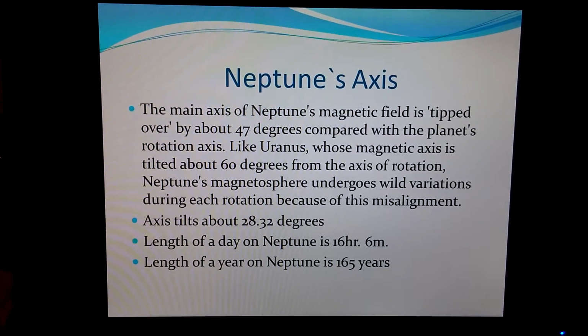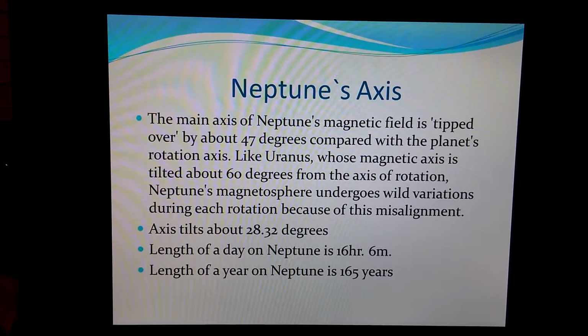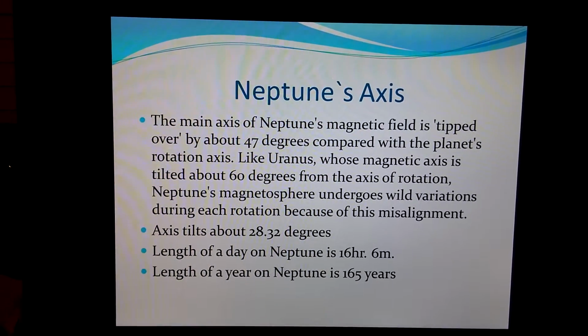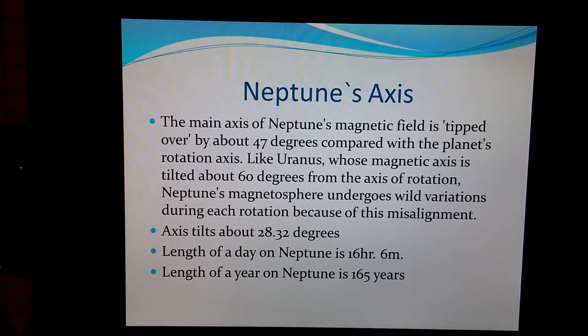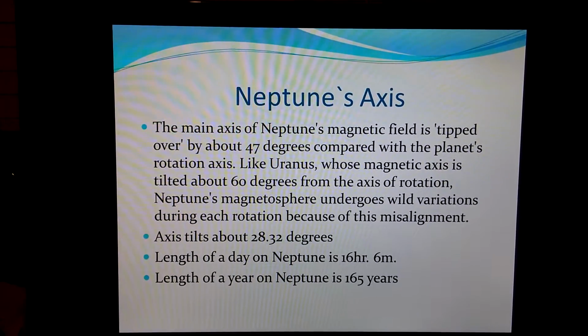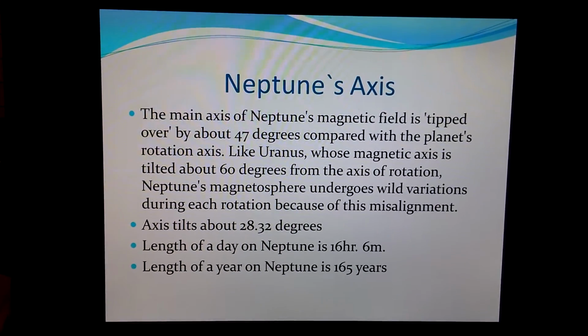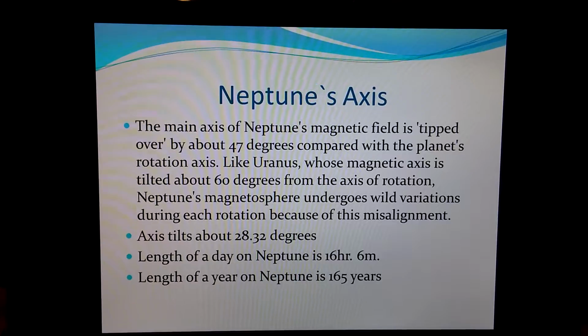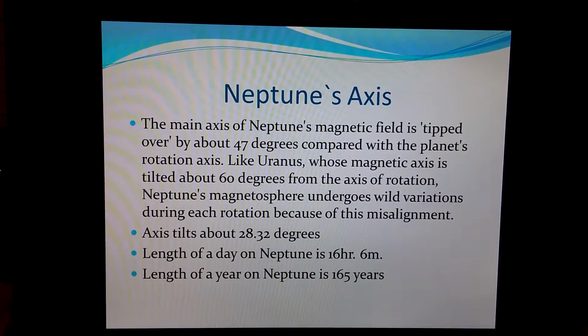The main axis of Neptune's magnetic field is tipped over by about 47 degrees compared with the planet's rotation axis. Like Uranus, whose magnetic axis is tilted about 60 degrees from the axis of rotation, Neptune's magnetosphere undergoes wild variations during each rotation because of this misalignment. The axis tilts about 28.32 degrees, and the length of a day on Neptune is 16 hours and 6 minutes.